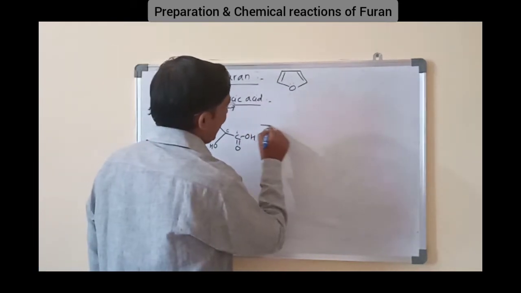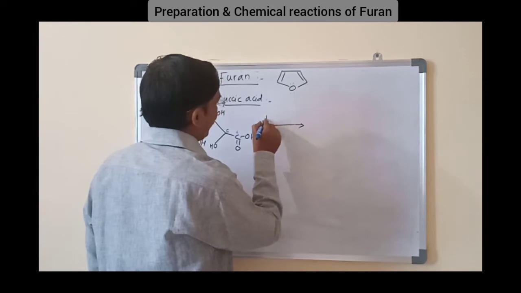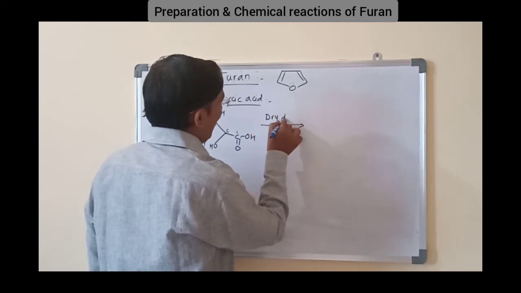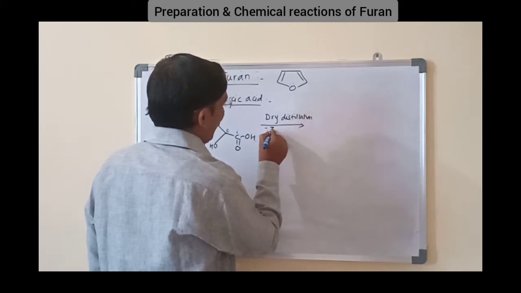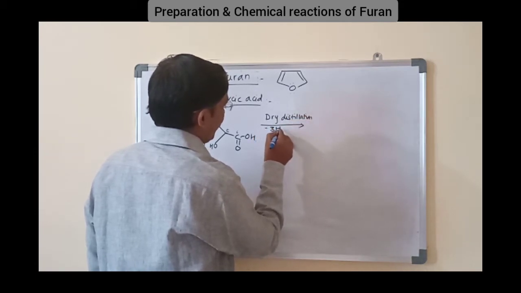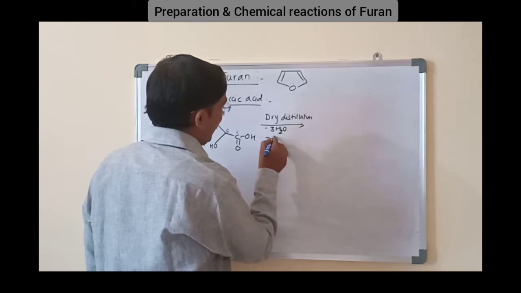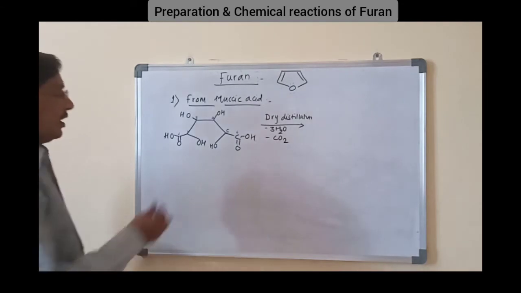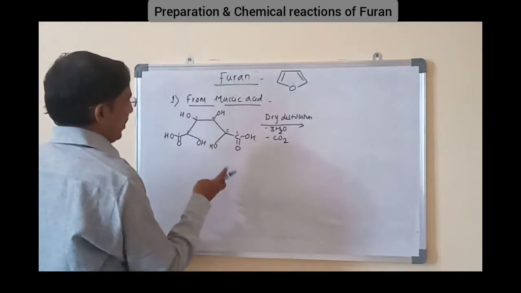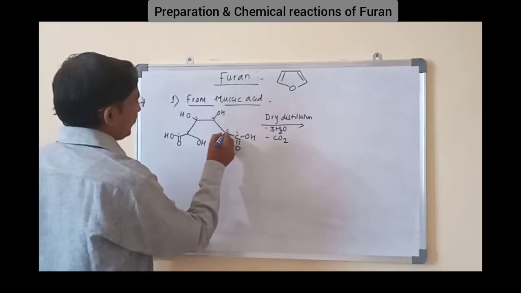This on dry distillation undergoes loss of 3 water molecules as well as 1 CO2. Okay, 3 water from here.